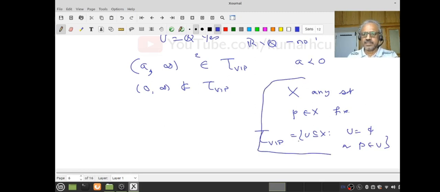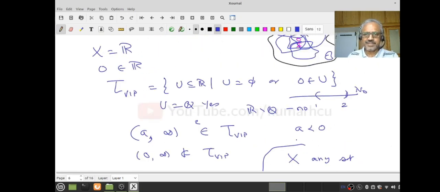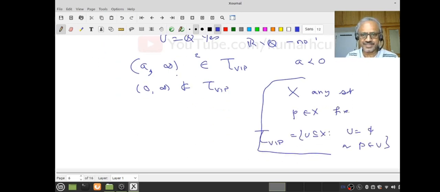But here I do not know what to play with, whereas here the set is known, so there are a lot of subsets I can think of, therefore I can ask whether they are open, they are closed, they are not, etc. Closed I have not defined, sorry.